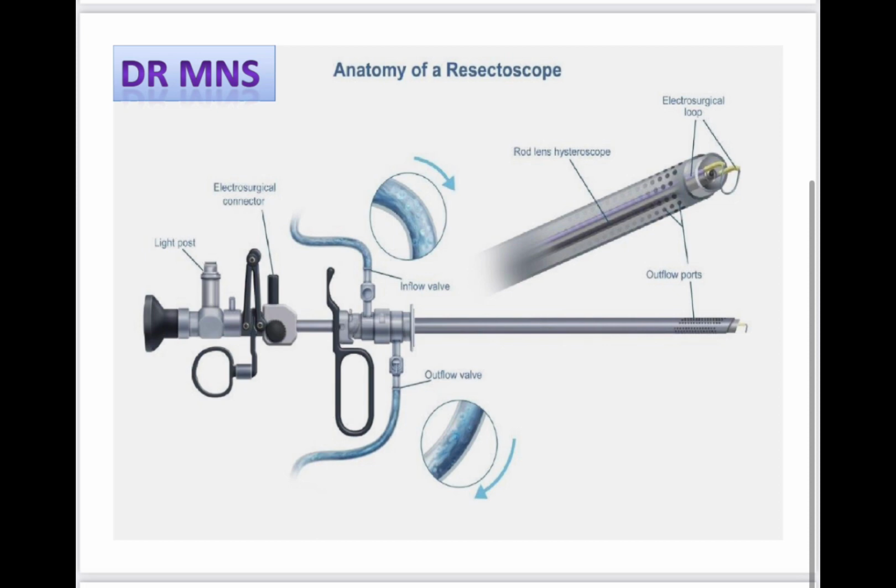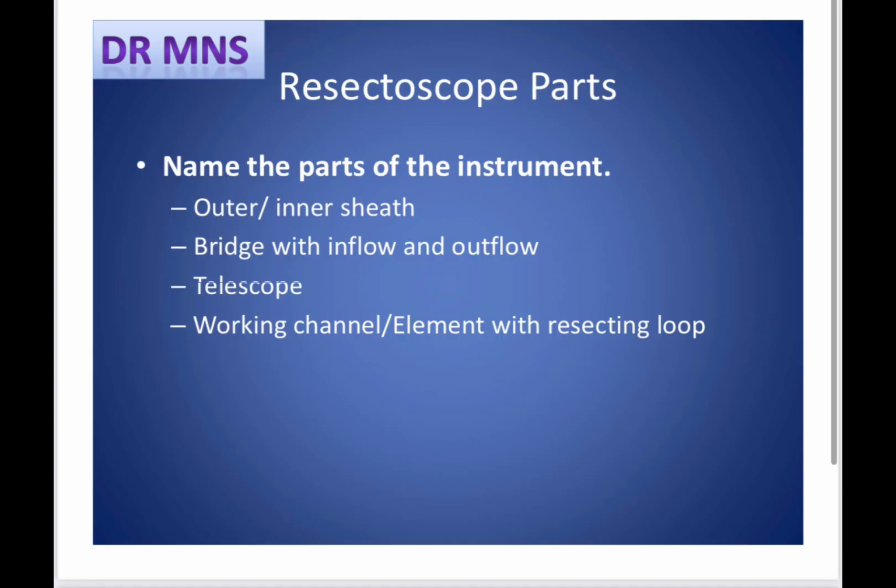As I have mentioned in this slide, these are the four important parts of the resectoscope: the outer and inner sheath, the bridge with inflow and outflow channel, the telescope, and the working channel, or we call it the working element of the resectoscope.